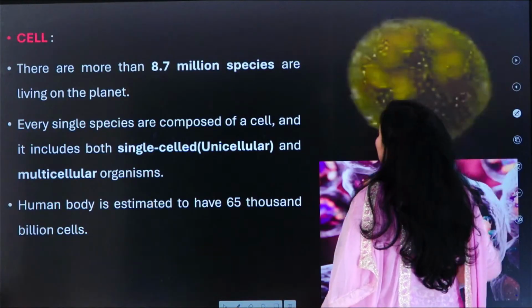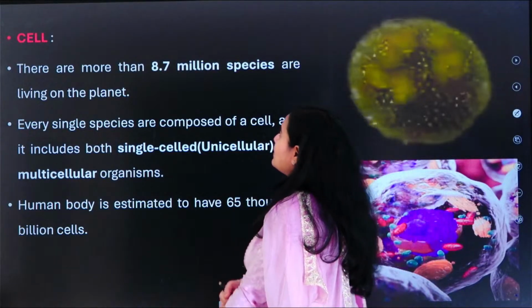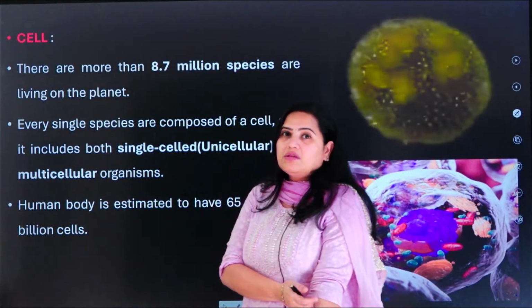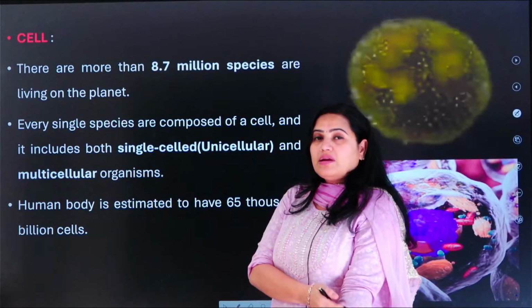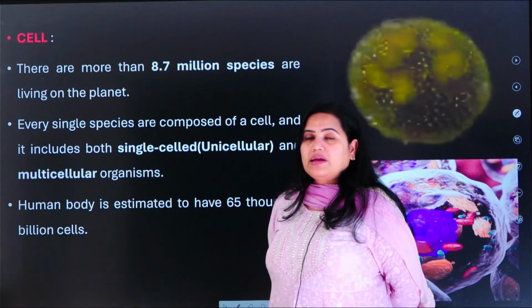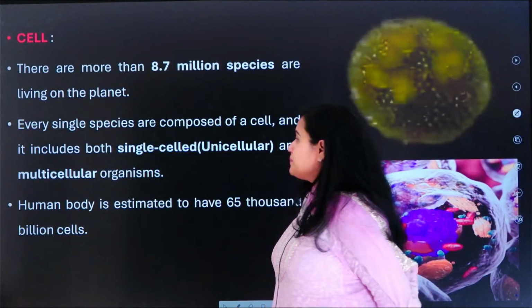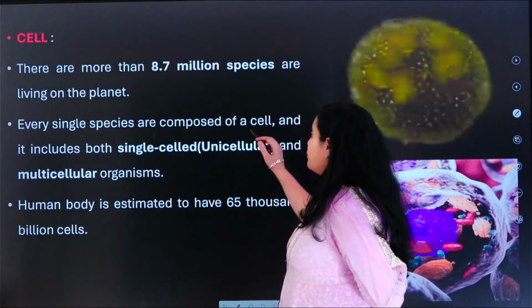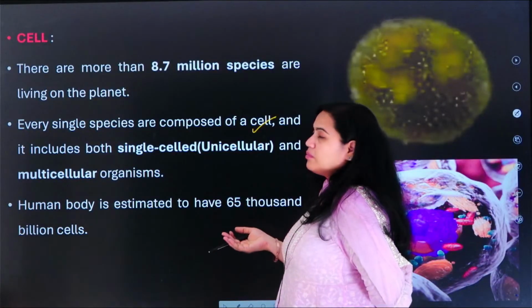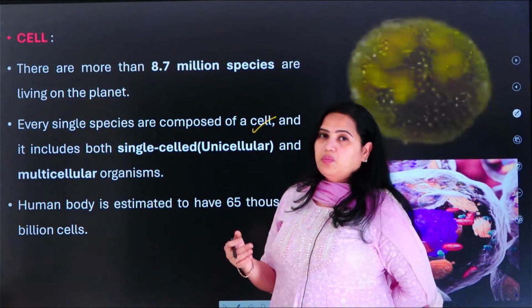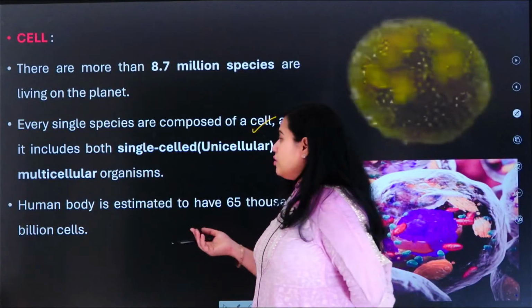So now let us proceed. Okay, so there are more than 8.7 million species in the world. कितने species हैं? It is estimated that there are more than 8.7 million species which are living on planet Earth along with us, and they are composed of cells, including both single celled and multicellular organisms.